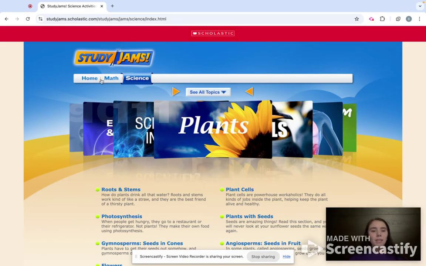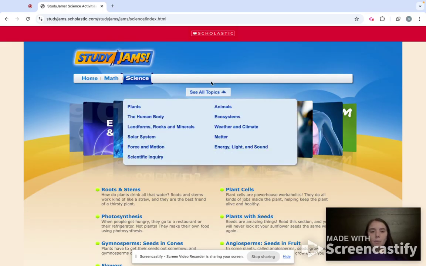But now that we've moved on to science, I just clicked on this tab up here and clicked on the science tab. We'll click on see all topics. The topics that StudyJams covers for science are plants, the human body, landforms, rocks and minerals, solar system, force and motion, scientific inquiry, animals, ecosystem, weather and climate, matter, energy, light, and sound.